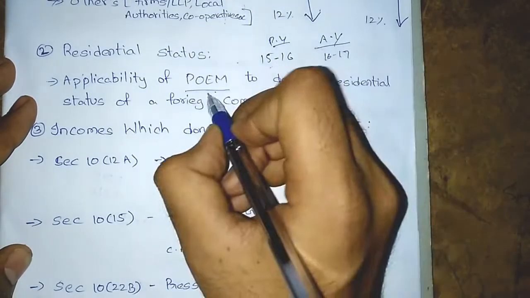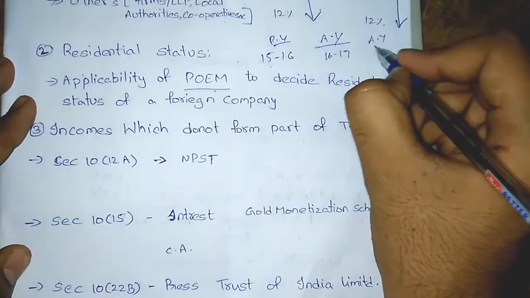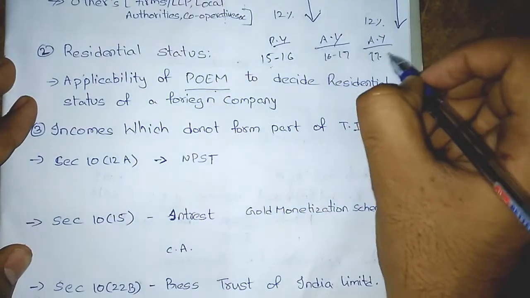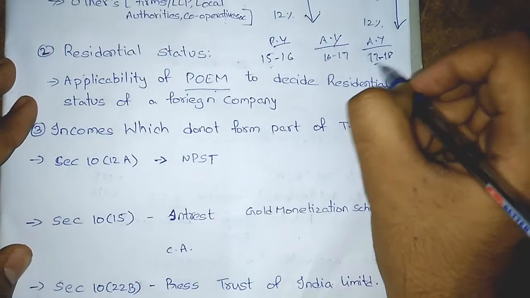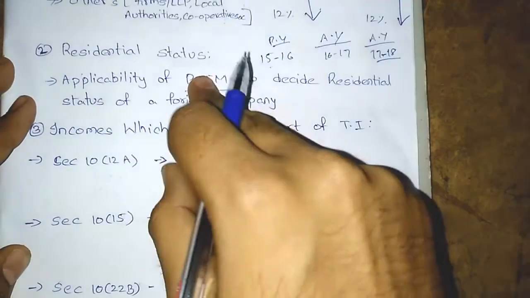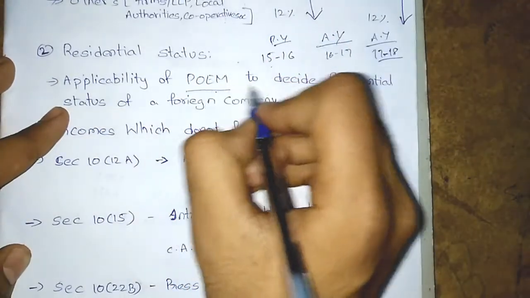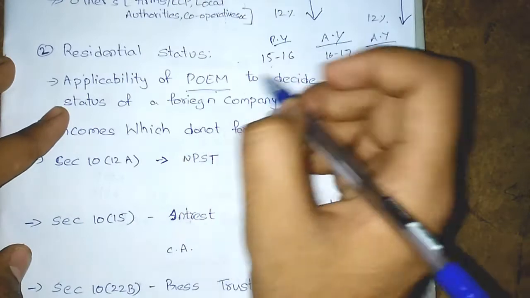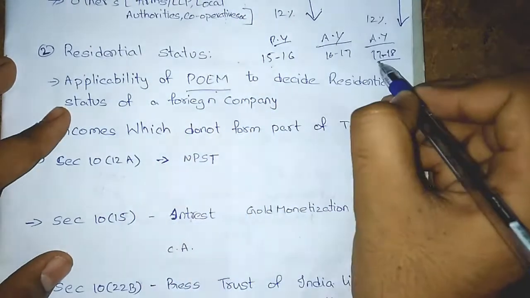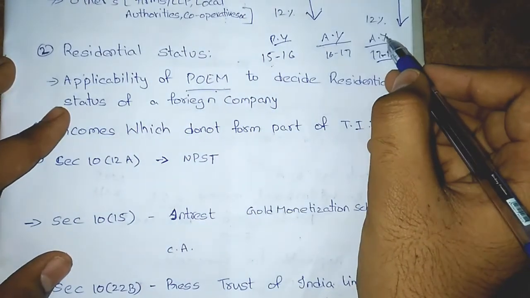They have deferred this POEM concept to the assessment year 17-18, that is for our attempt. So this POEM concept, place of effective management, is applicable for our attempt, that is the 17-18 assessment year.